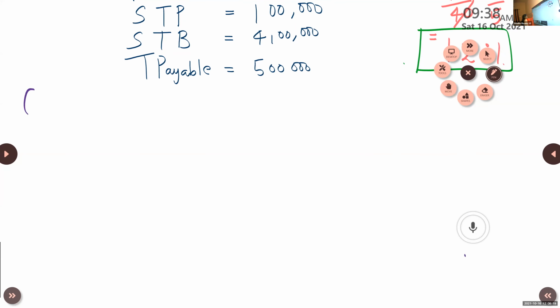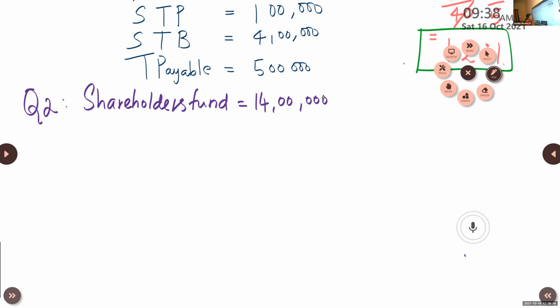Question number 2. Shareholders fund is equal to 14 lakhs. Total debts is equal to 16 lakh.